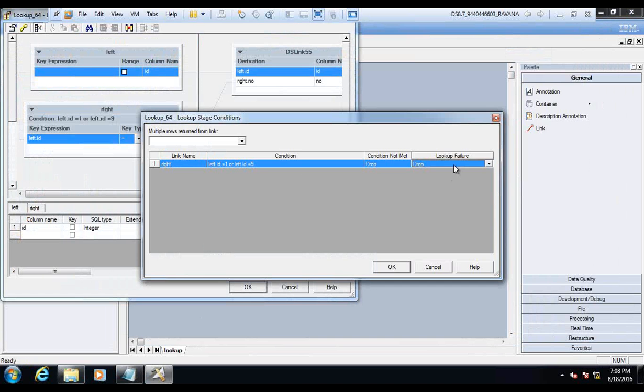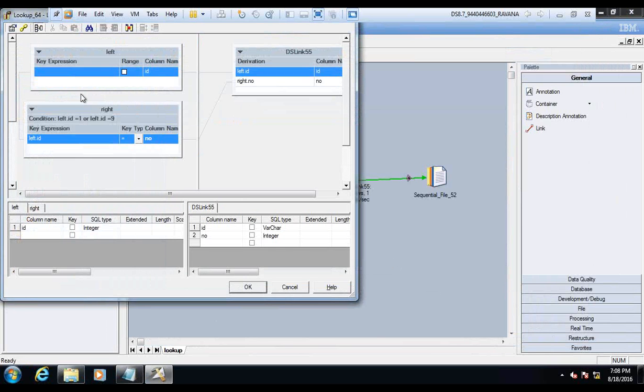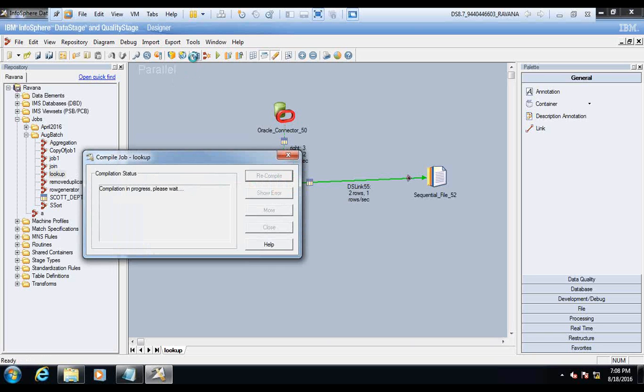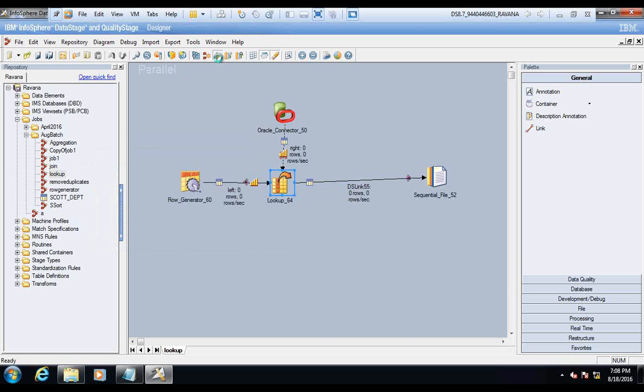Now I'll make this one a continue. Why am I not getting the other records? You can see I have got only 2 records.